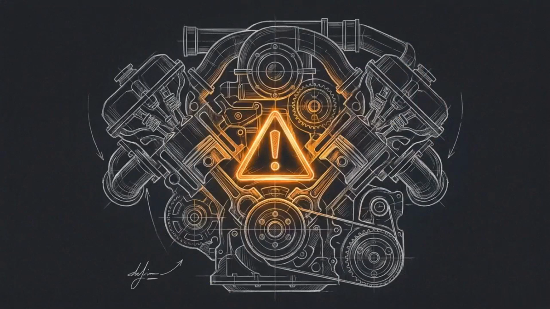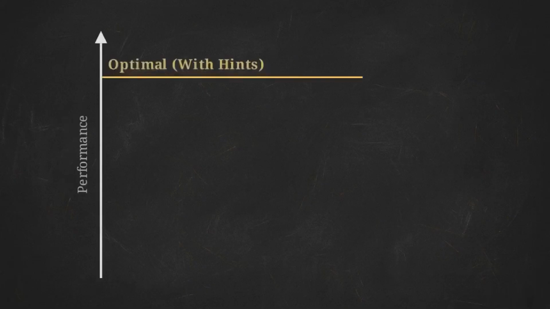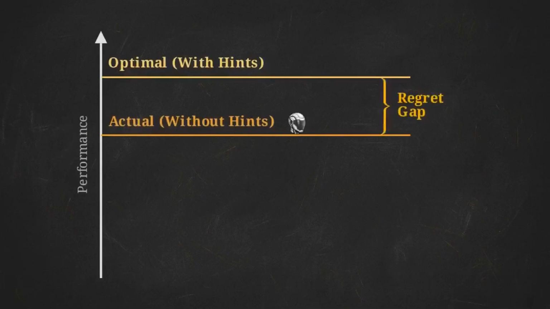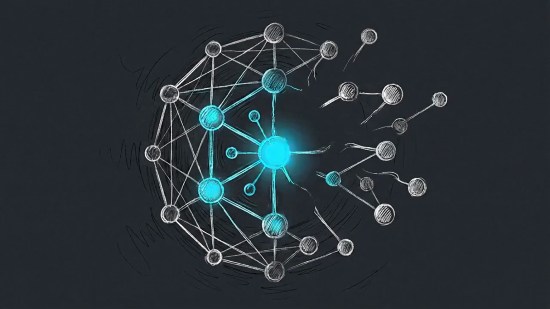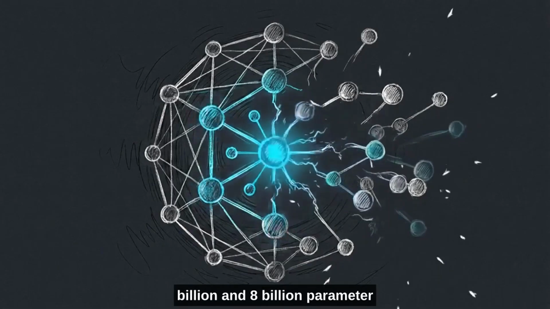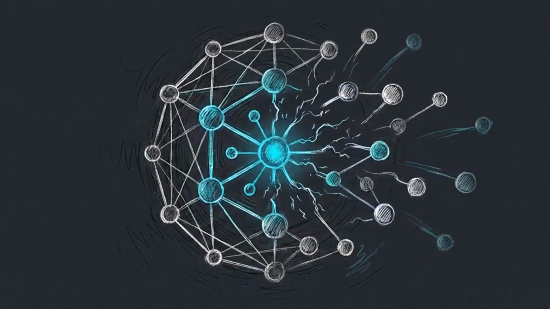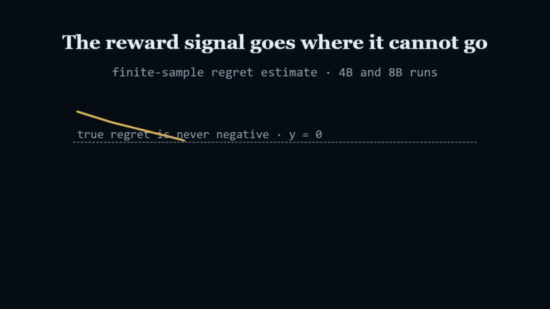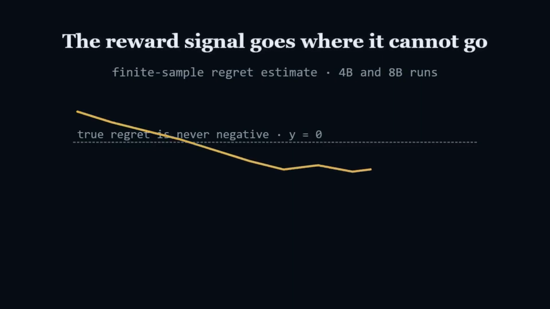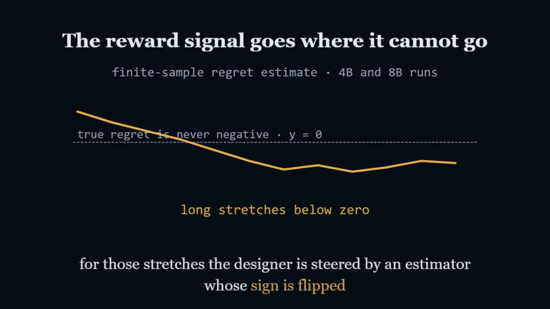There is also a deeper mechanical flaw buried in the framework's core reward signal, specifically in how it calculates the finite sample regret estimator. Mathematical regret is the gap between optimal performance and actual performance. By definition, true regret cannot be a negative number. Yet, when the authors ran this setup on smaller 4 billion and 8 billion parameter models, the math broke down. This graph plots the training progress, showing the finite sample regret estimate actually dipping below zero for long stretches of the run. This means the environment designer spends extended phases of training being steered by an estimator whose sign is flipped, pointing in the mathematically wrong direction.